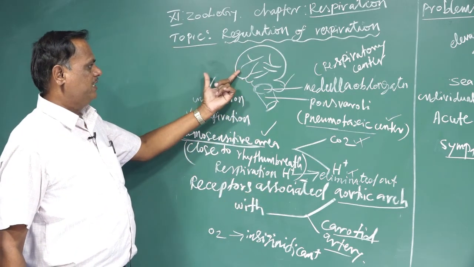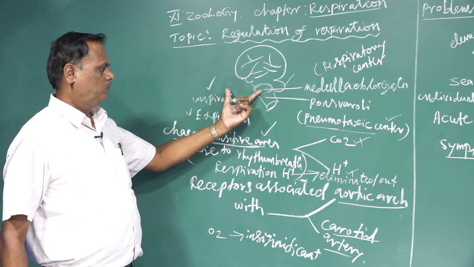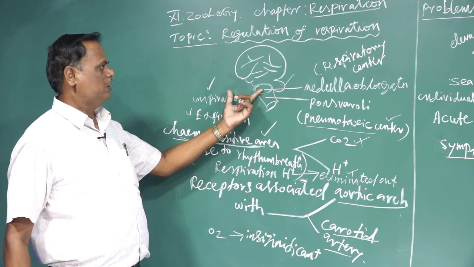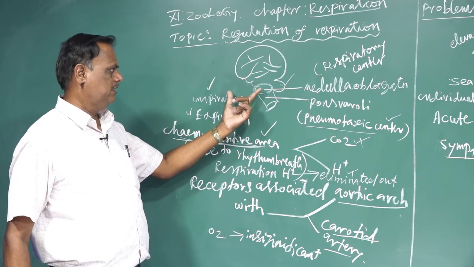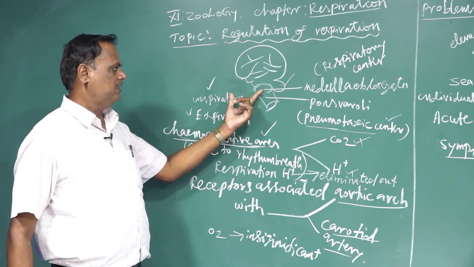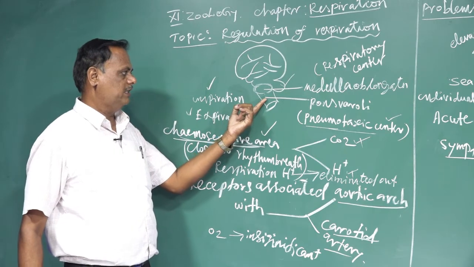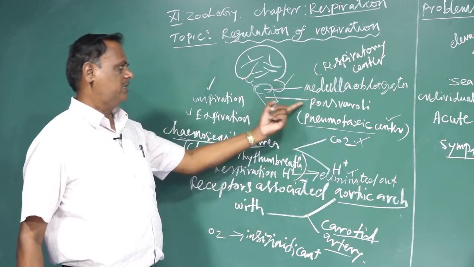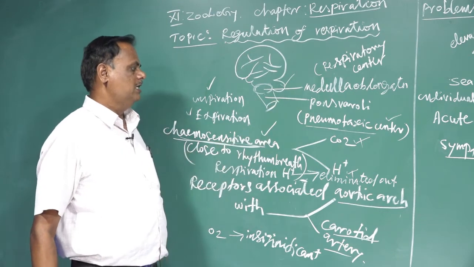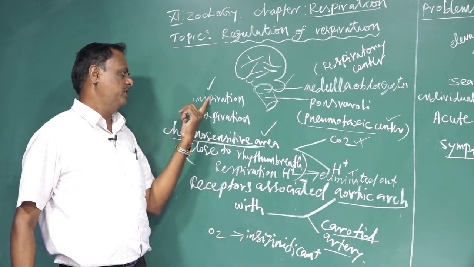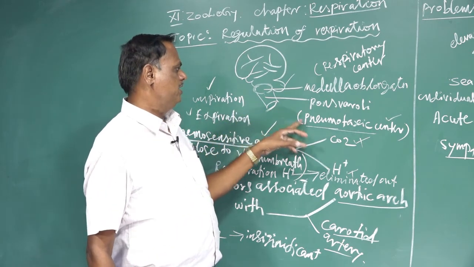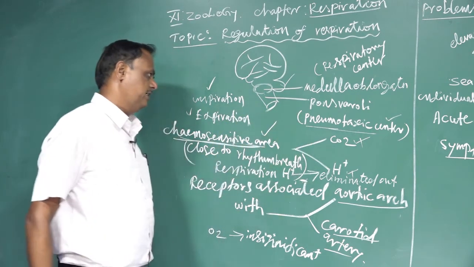The specialized structure, the respiratory center, is called the medulla oblongata. It is responsible for rhythmic breathing. That's why it is called the respiratory center and also the breathing center. Near the respiratory center is the pneumotaxic center, present in the pons varolii, which controls both inspiration and expiration. Rhythmic functioning of respiration takes place with the help of this pneumotaxic center.